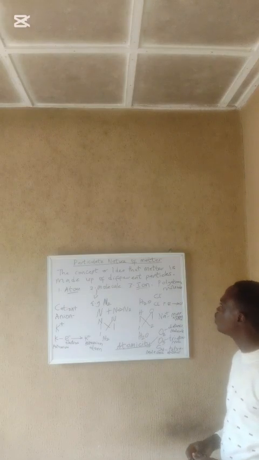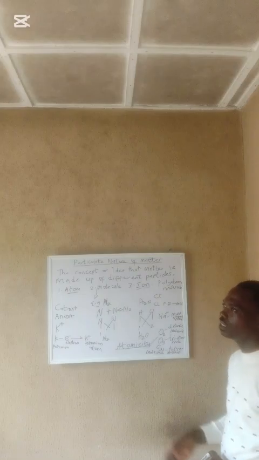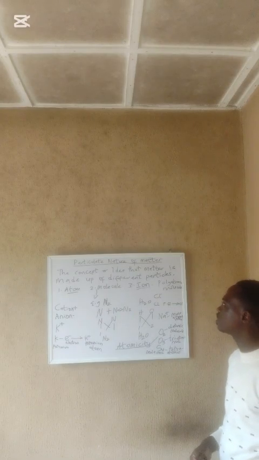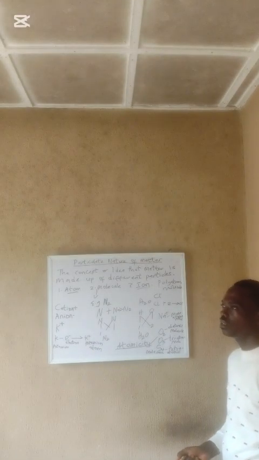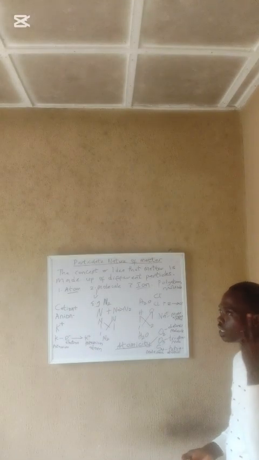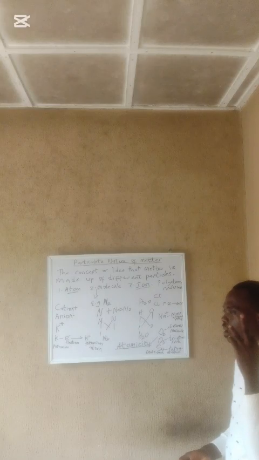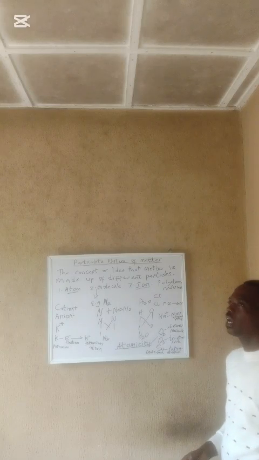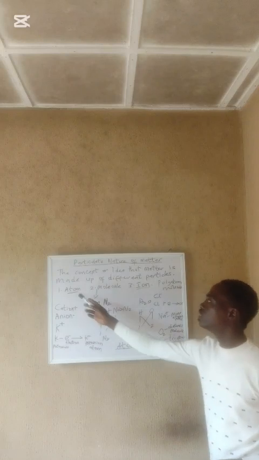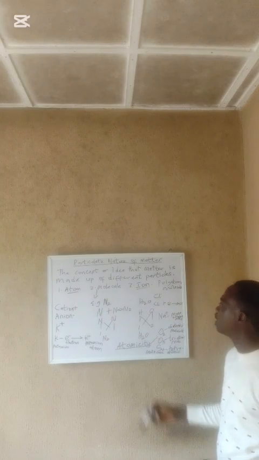But before that, let's do a recap. The topic, like I have said initially, was the particulate nature of matter. The particulate nature of matter is a concept or idea that matter is made up of different particles. And what are these particles? It's atom, molecule, and ion.